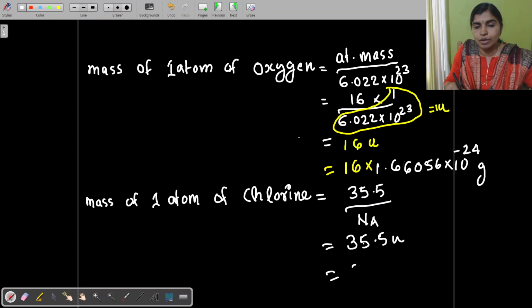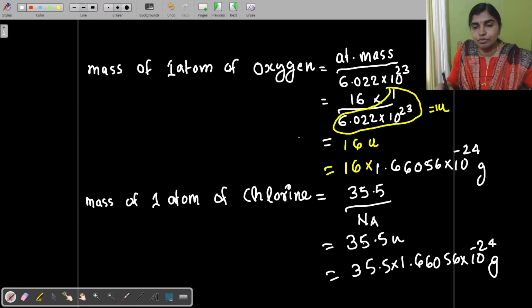Then what is the actual value? That is equivalent to 35.5 into 1.66056 into 10 to the power minus 24 grams.